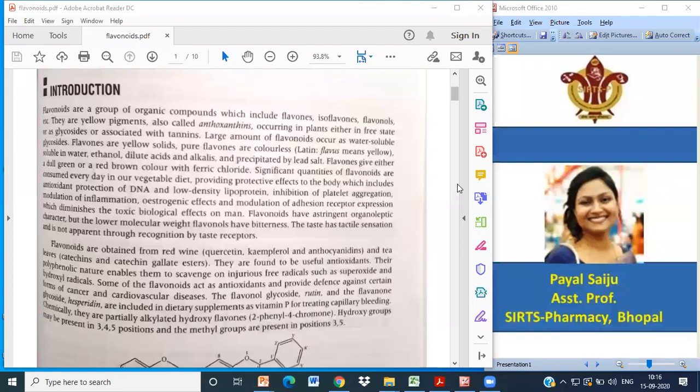Significant quantities of flavonoids are consumed every day in our vegetable diet, providing protective effects on the body, which include antioxidant protection of DNA and low-density lipoprotein, inhibition of platelet aggregation, modulation of inflammation, estrogenic effect, and modulation of adhesion receptor expression, which diminishes the toxic biological effect on man. So these are the uses of flavonoids which we take in our daily life, when we consume our daily meal. So in some amount we take flavonoids as our product.